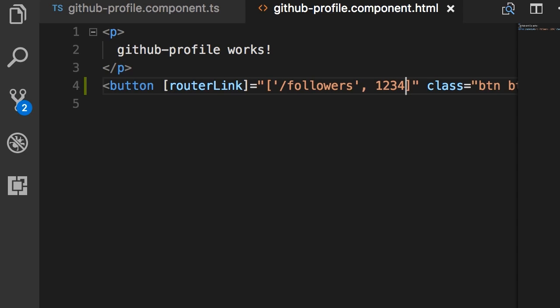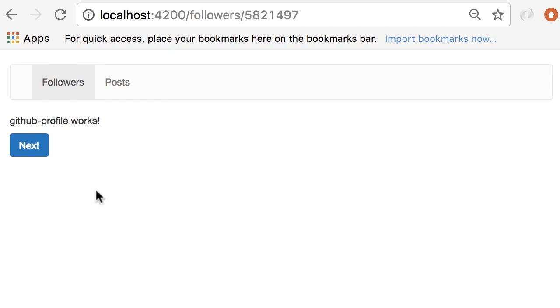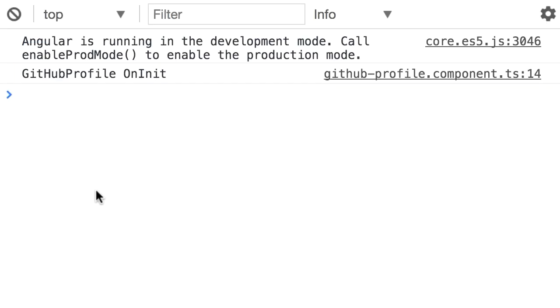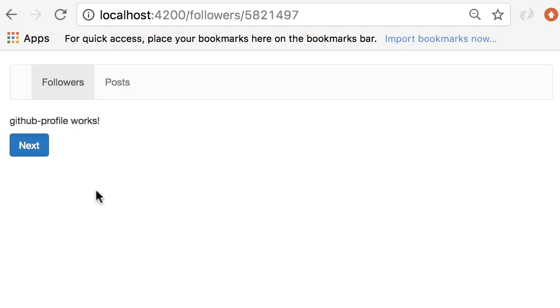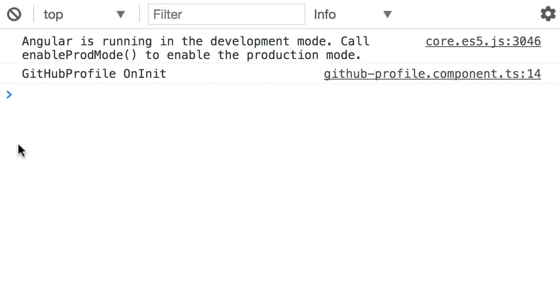When we click this button, we'll be on the same page, but the route parameter is going to change. So let's see this in action. Now back here, first I'm going to go in the console. So currently we have GitHubProfile onInit. And we see this message the first time we land on this page. Now, if I click the next button, we're not going to get a second onInit message. Click. So you can see the route parameter changed, but in the console, we still have only one onInit message. So this verifies that Angular did not destroy this component and recreate it. We have a single instance.